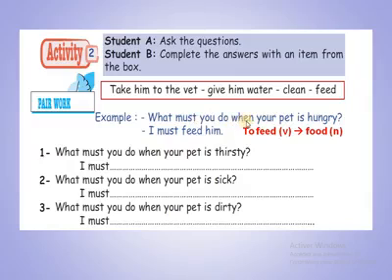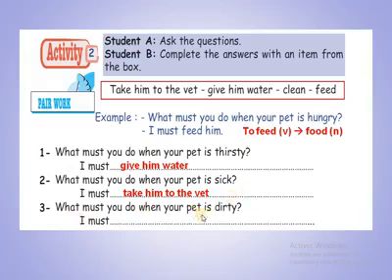Feed, it's the verb and the noun is food. So what must you do when your pet is hungry? I must feed him, to give food. What must you do when your pet is thirsty? Okay, thirsty. If you don't drink for a long time, we feel thirsty. So that's why I must give him water. What must you do when your pet is sick, is ill, is not feeling well? So people go to the doctor, and here for the animal, we take them to the vet, take him to the vet.